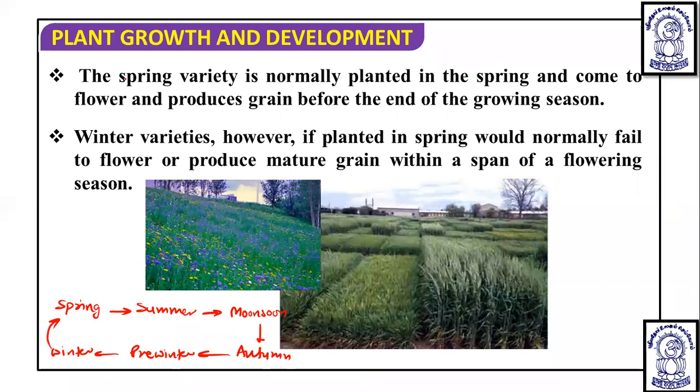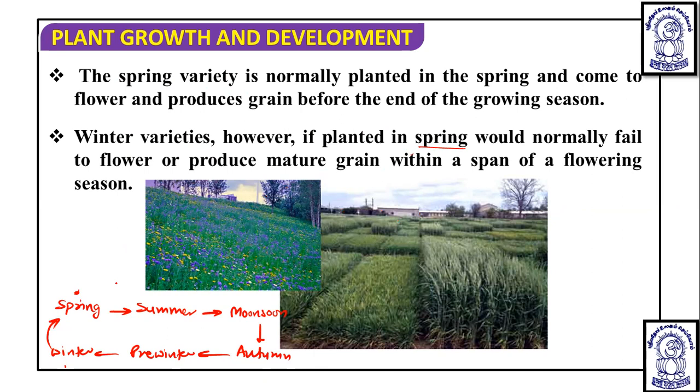So the spring variety is normally planted in spring and comes to flower and produces grain before the end of the growing season. It means in spring they flower and give seed. The winter variety should be grown in the winter. But if it is planted in the spring, it would normally fail and not produce mature grain, because if planted in the spring, they are not going to encounter a further winter.